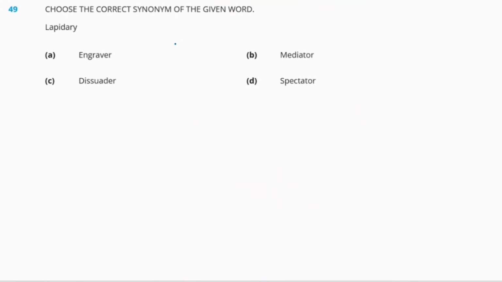Now, the second last question is 49. Choose the correct synonym of the given word. So the word is lapidary. So what does lapidary mean? The one who cuts or engraves gems. Okay. Now let us see the options. A. Engraver. Okay, this is definitely the right answer. Why? Because lapidary means who cuts or engraves gems. So its synonym will definitely be A. Engraver.